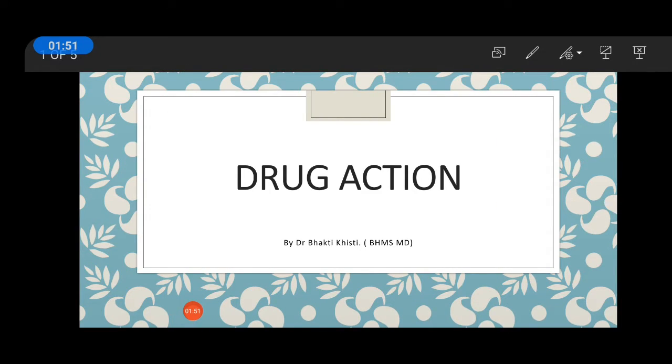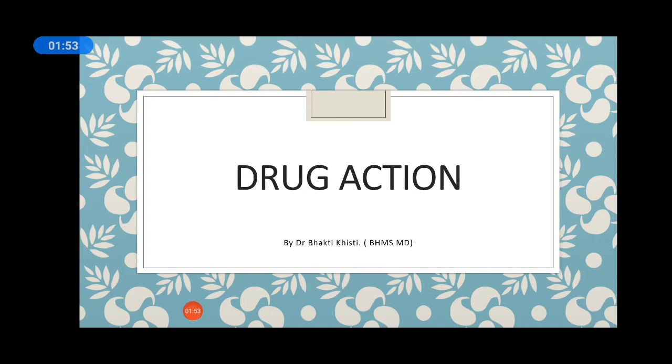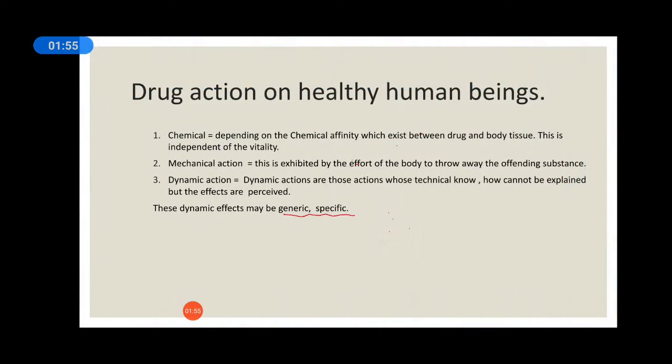Drug action. Drug action on healthy human beings. Drug action may be chemical. Chemical action means depending on the chemical affinity which exists between the drug and body tissue. This is independent of the vitality.